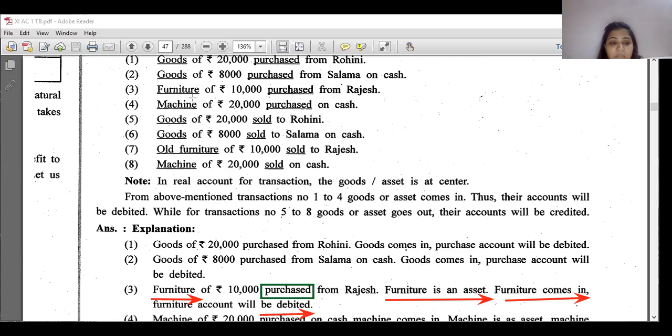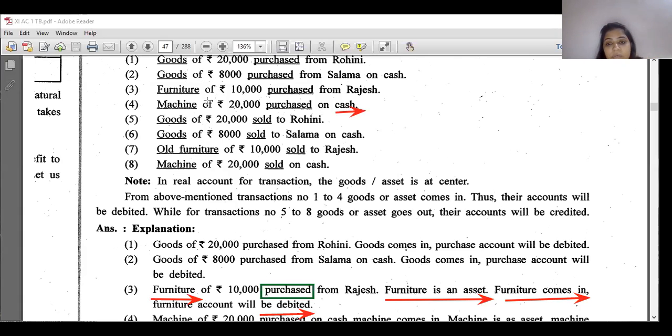Machine purchased on cash, clearly mentioned it is a cash transaction. Here the word purchase doesn't matter to us in terms of naming the account. But when we purchase machine in cash, two accounts are affected: cash account and machine account. So machine comes in, so machine account is debited.